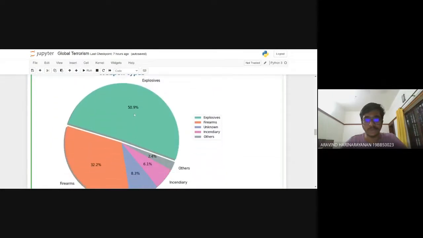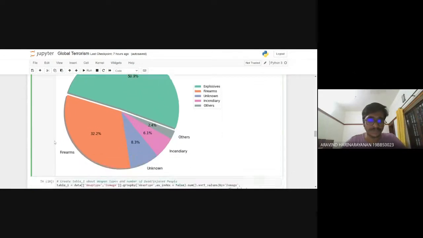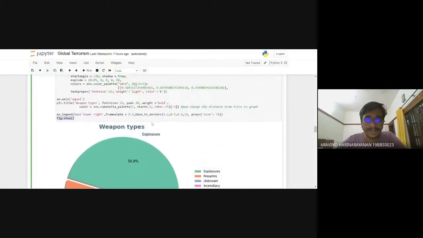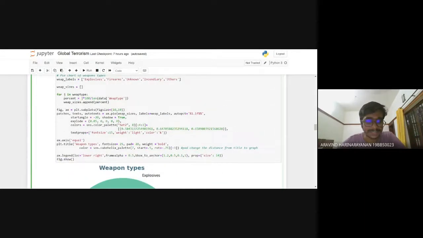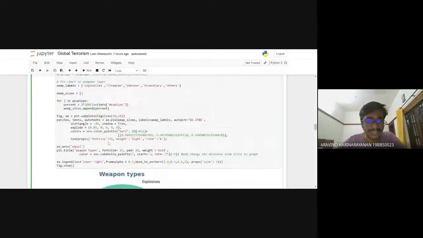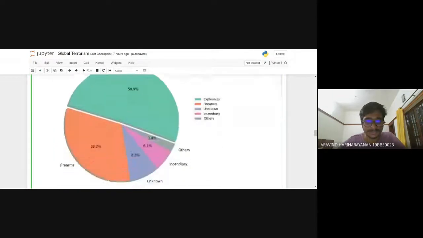Okay. So explosives are the most frequently used. It's almost 51% as you can see. Explosive followed by firearms, then unknown, then incendiary, etc. Okay. So this is what the weapon types analysis shows from the data set. As you can see, so many data sets, so much Python code is there which you can go through and have an understanding.